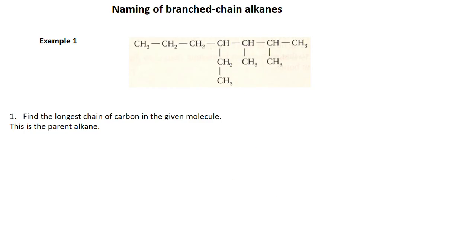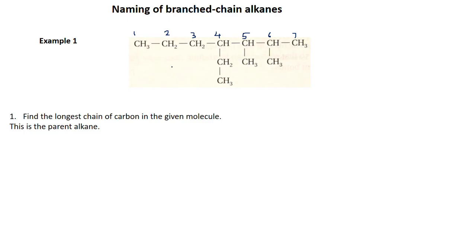Let's number it. Okay. So I start from the left. It goes 1, 2, 3, 4, 5, 6, 7. Okay, this is one way of naming. The other way is 1, 2, 3, 4, 5 and 6, or 1, 2, 3, 4, 5, 6, 7. So which one is the longest chain? 1, 2, 3, 4, 5, 6, 7. So the linear one, you can take it to be the longest chain. Am I right? Yeah. So that's the longest chain.